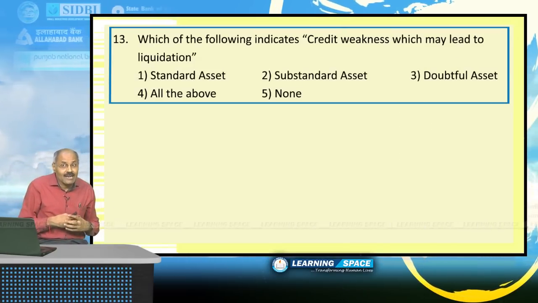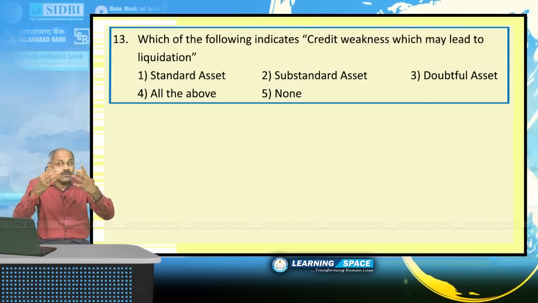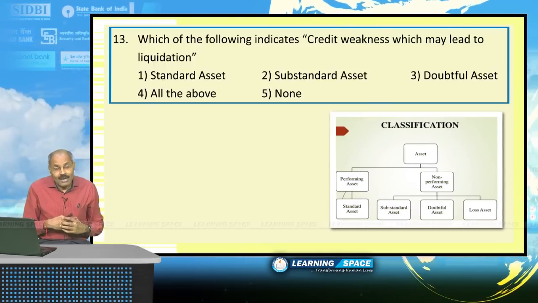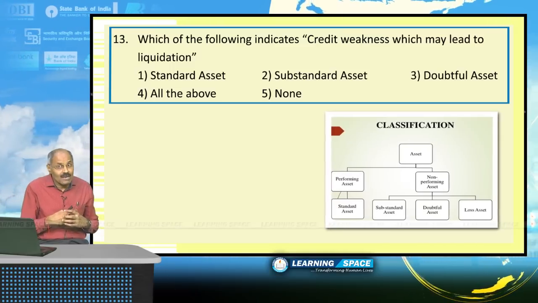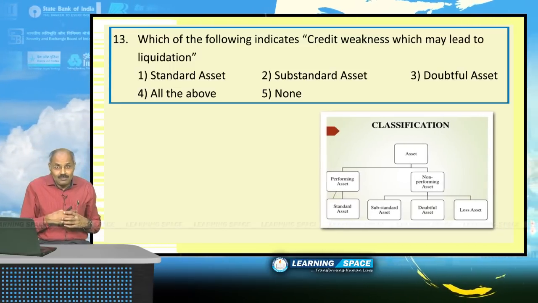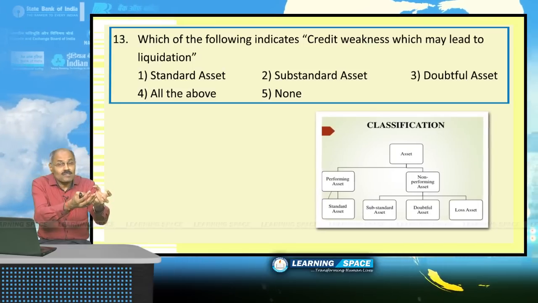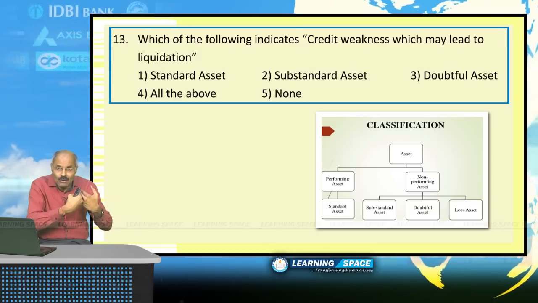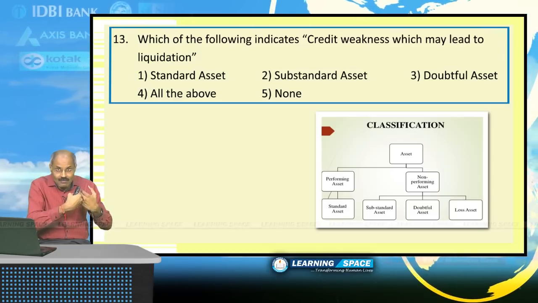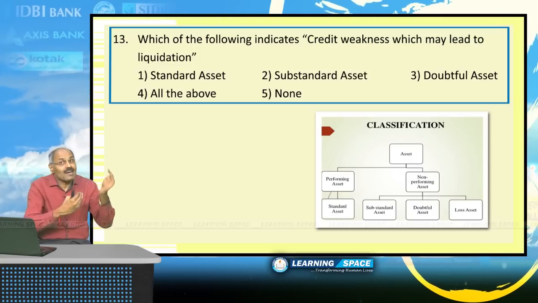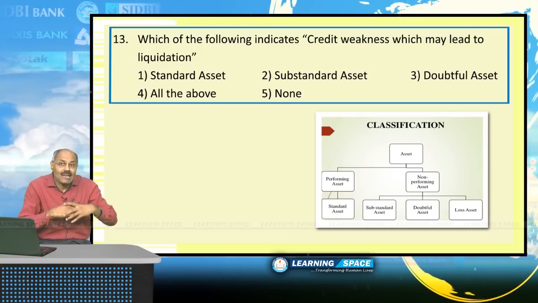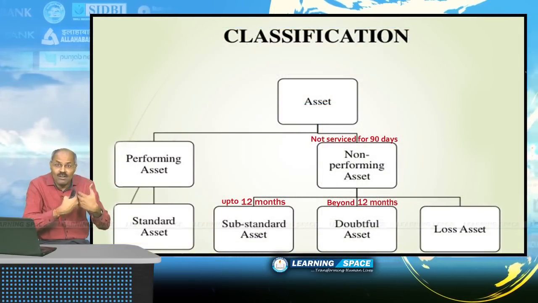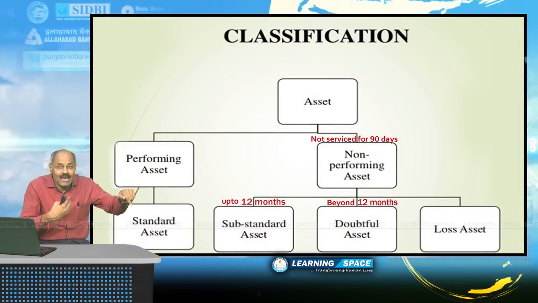Which of the following indicates credit weakness which may lead to liquidation? The answer here is a doubtful asset. Asset means loan, we have discussed this several times. The bank has given a loan, but the customer is not paying back. If the customer is not servicing the loan for 90 days, it becomes an NPA, non-performing asset.